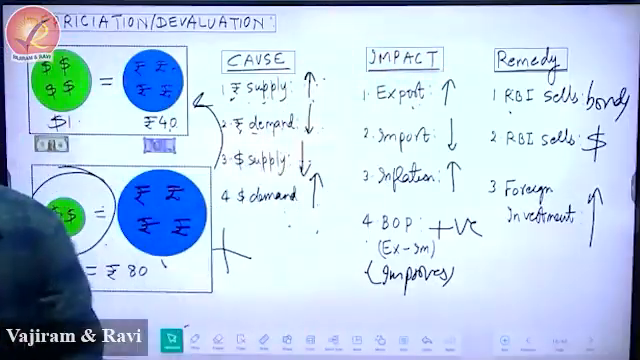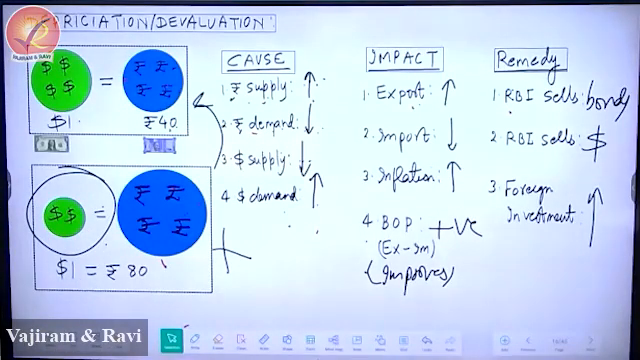Please write increase in money supply, that is supply of rupee. I will teach you money supply later on, but just write it today. Because for us money is rupee. Number two, please write: decline in demand of rupee.